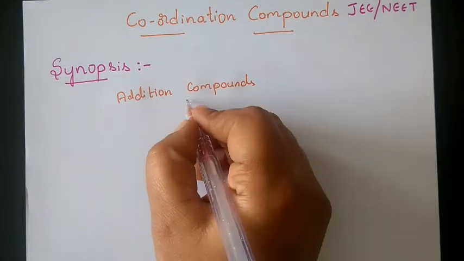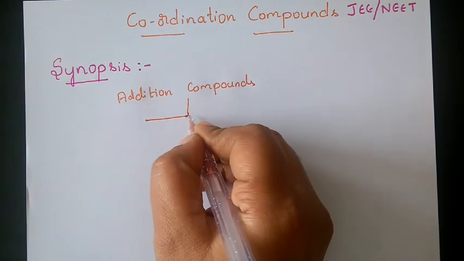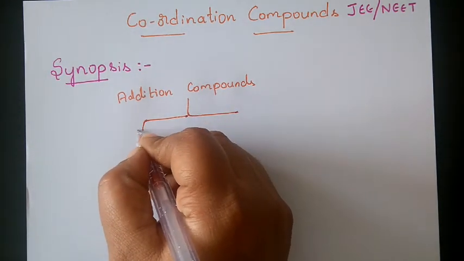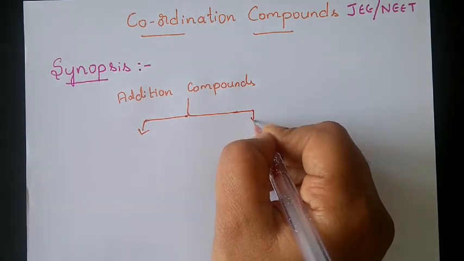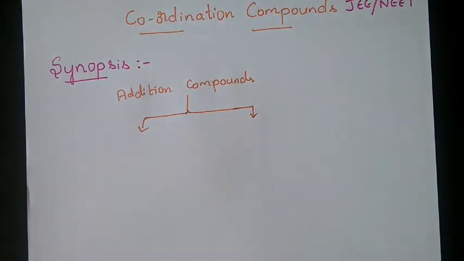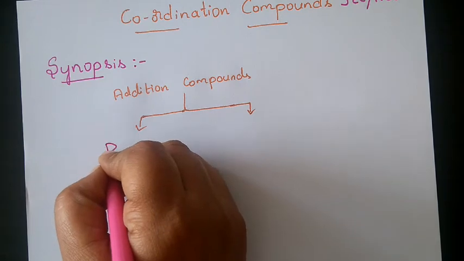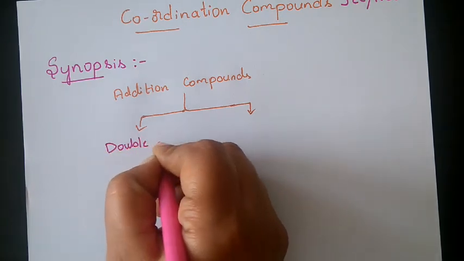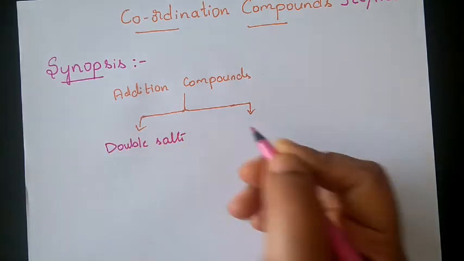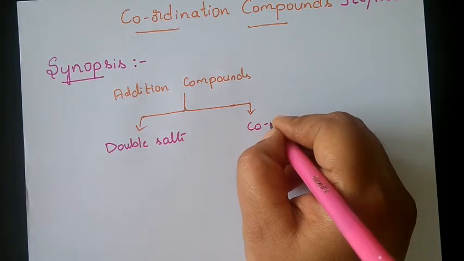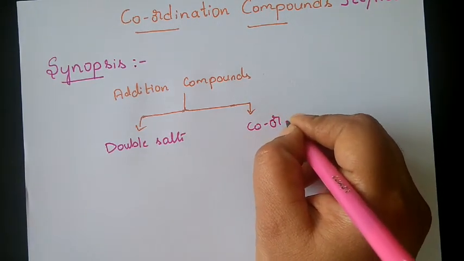That addition compound is categorized into two sections. The first one is double salts, and the second one is coordination compounds.